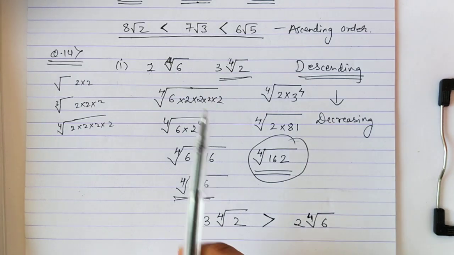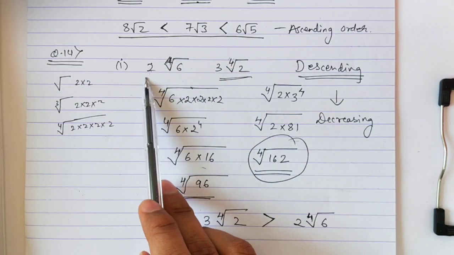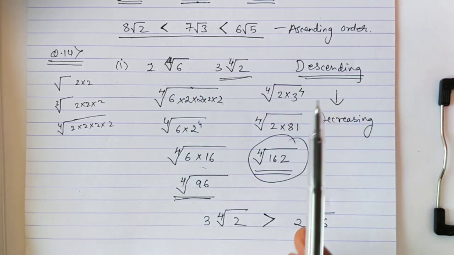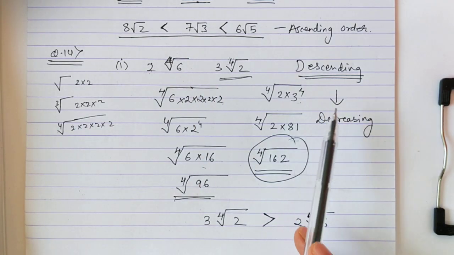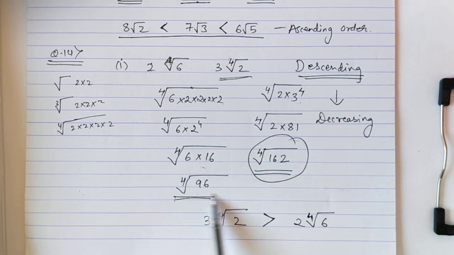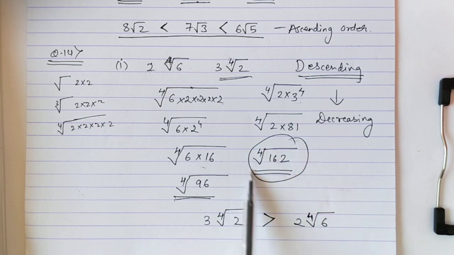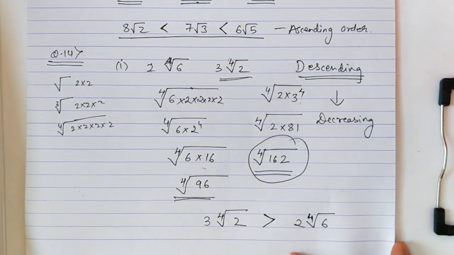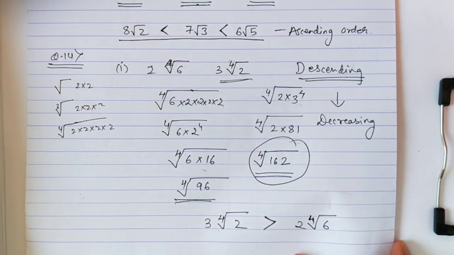Understood? See, there was 4 here. So when I sent the number inside the root, it got multiplied 4 times. Here also 4. Then we made the calculations, and this is how we compared them. So we got that this number is the bigger number, so the bigger number comes first, then the smaller number. Copy it down, pause the video and copy it down. Next sum, that will be the last sum for today.